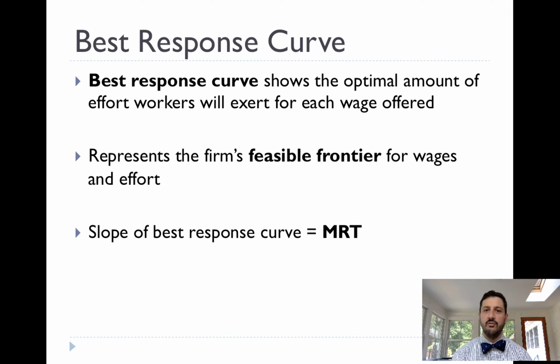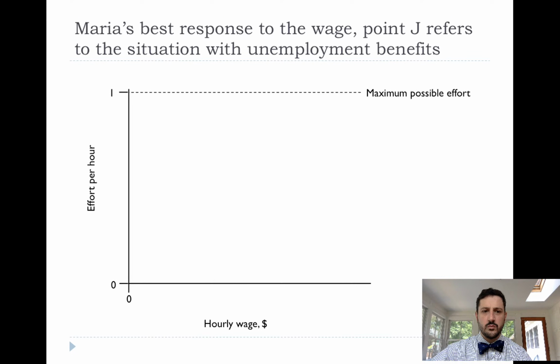And so from the firm's perspective, we can think about it as a feasible frontier like we had in the earlier chapters where they're transforming a dollar of wage into amount of effort. Okay, so the slope of the best response curve is going to be like a marginal rate of transformation. So if we think about this, we don't really know how to measure effort, right? Effort goes from no effort at all to maximum effort. We're just going to call it from 0 to 1. And then we've got the hourly wage on the horizontal axis.